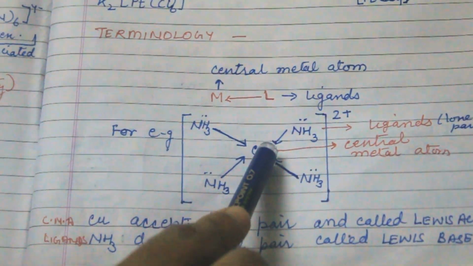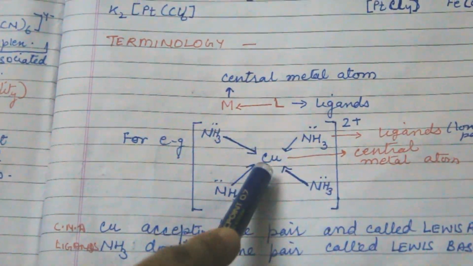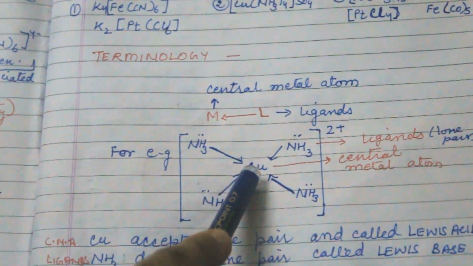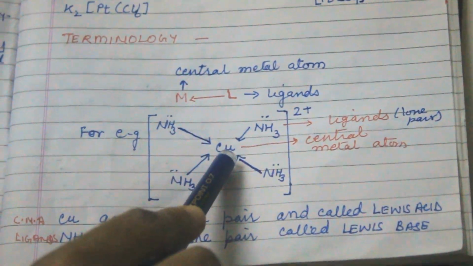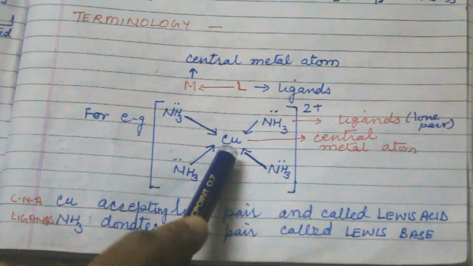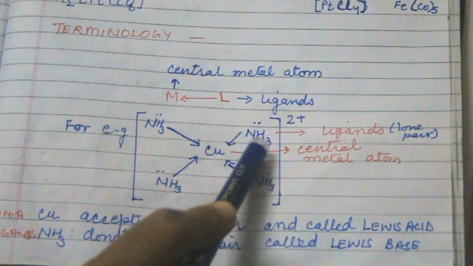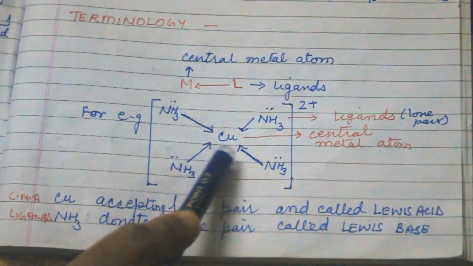Ligand donates the lone pair to the copper, and copper accepts the lone pair from all the ammonia. So it is the Lewis acid because it is accepting the electron, whereas ammonia is donating the electron, so it is known as Lewis base, and these are the ligands which surround the central metal atom.